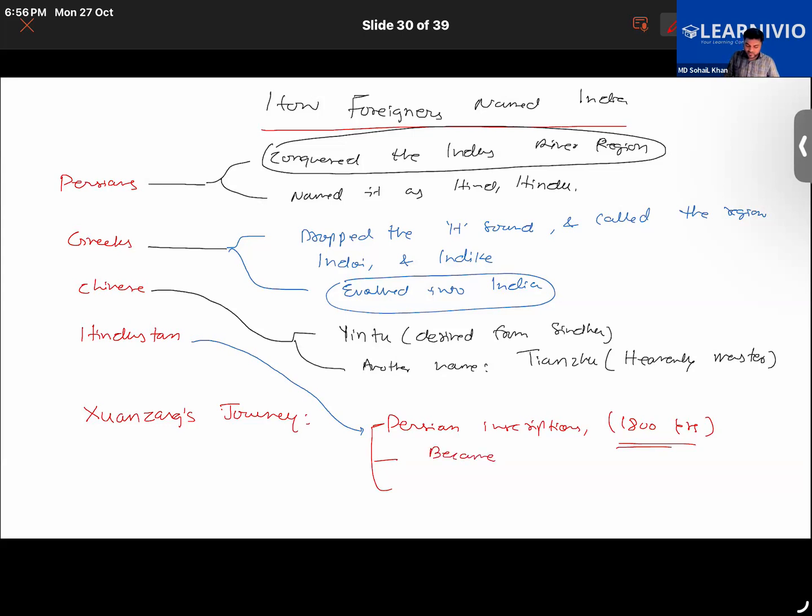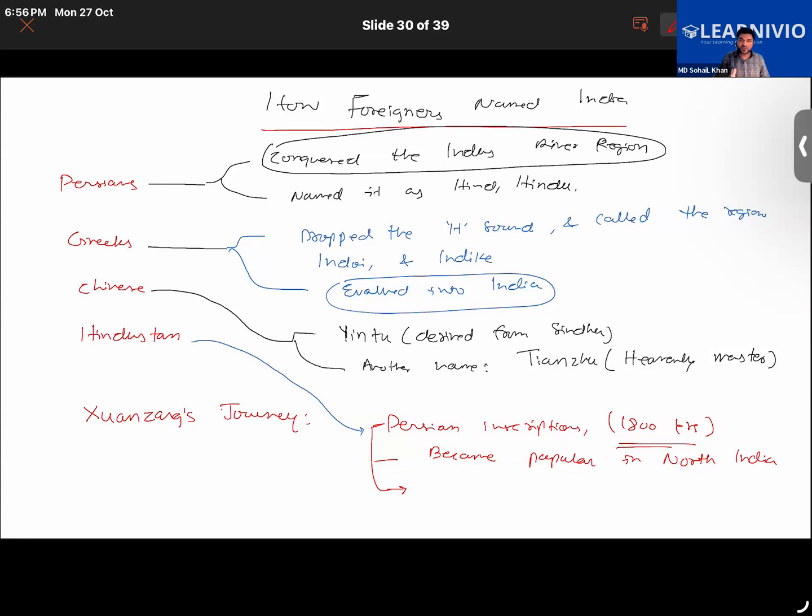So this name Hindustan became popular in North India, but not that much in South India. Then this same name was used by later invaders and rulers.